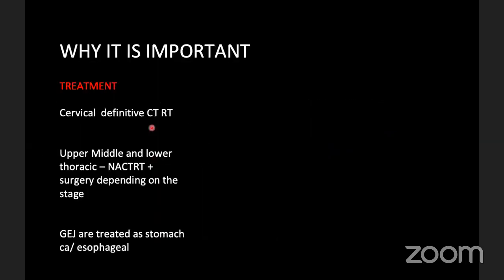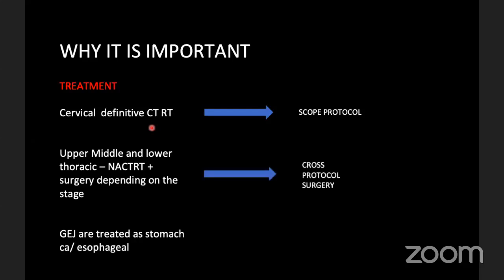So why is it important? The division of the esophagus is important because the management changes accordingly. Cervical esophagus tumors are generally treated with definitive CT-RT. In our institute, we follow the SCOPE protocol. Upper, middle, and thoracic esophageal tumors are treated with NACT-RT followed by surgery depending upon the stage. We follow the CROSS protocol followed by surgery. This is now the standard of care, giving cisplatin-based chemotherapy followed by surgery.